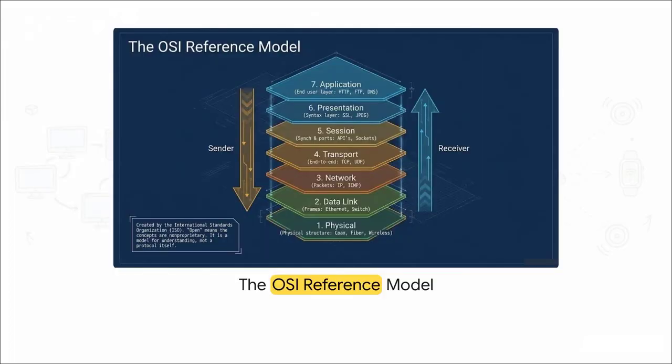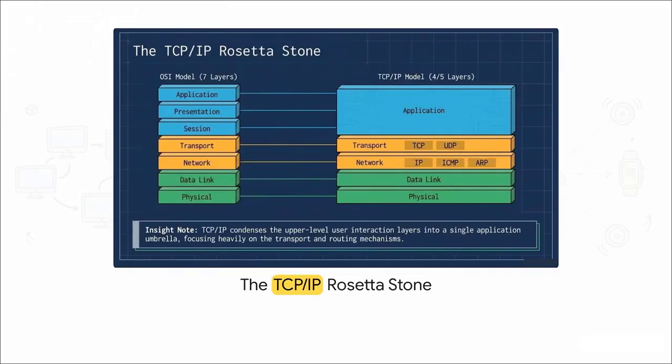This layered logic naturally builds into the famous 7-layer OSI reference model. Data flows downward from the sender, starting way up at the application layer, dropping down to the physical layer like a fiber optic cable, and then shoots right back up to the receiver. It's the perfect open model for understanding these complex steps piece by piece. But let's look at a practical Rosetta Stone comparison provided in the source.